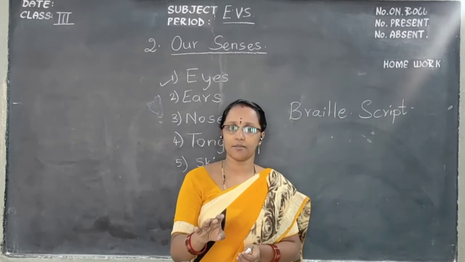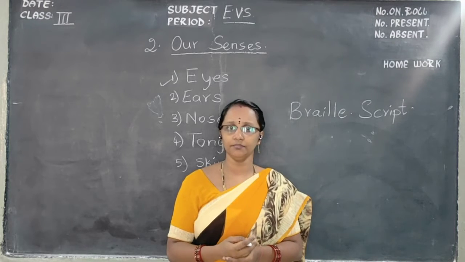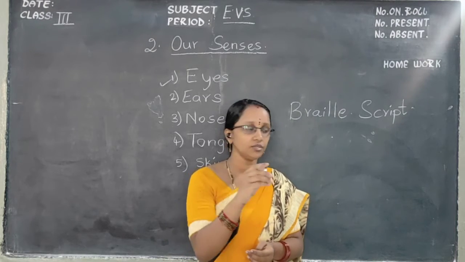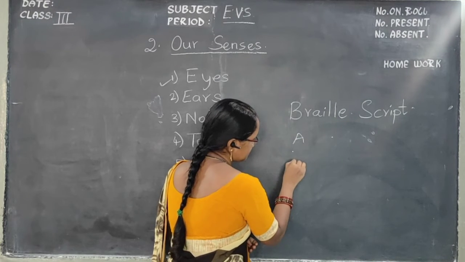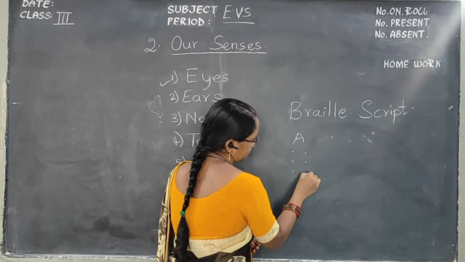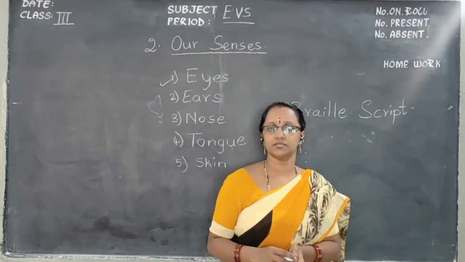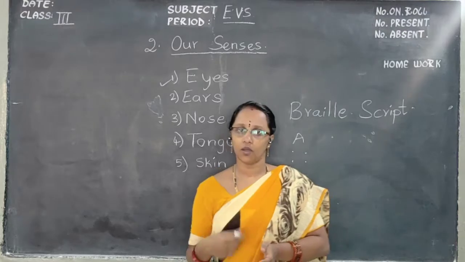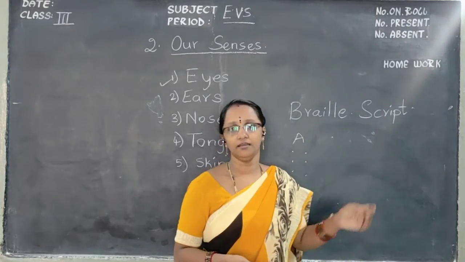They will touch. Some boards are there. In the textbook, see, they have given the diagram. See how they have written. For A it is there. Means some points are given like this. So while touching this, they will learn the alphabets or words or letters, whatever they touch, and they will read this.